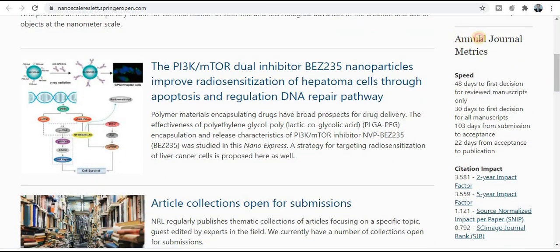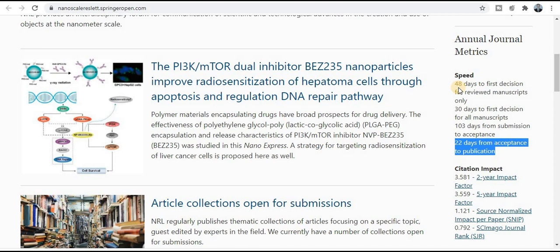Now in this section, annual journal metrics, you will find the journal metrics like the time of publication, and in how many days you will get the notification. So you can see here after getting the first decision, your research paper will get published within 22 days. So really very good chances to publish your research paper, and really a quick publication journal.